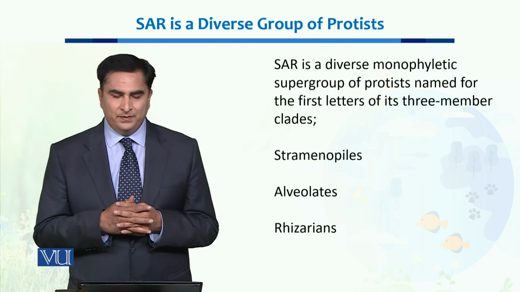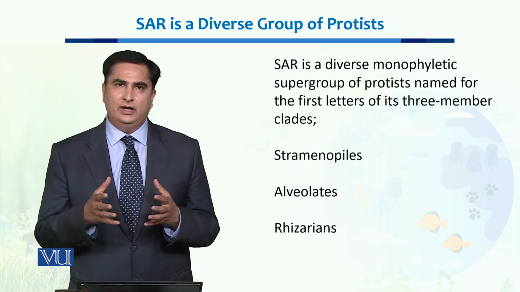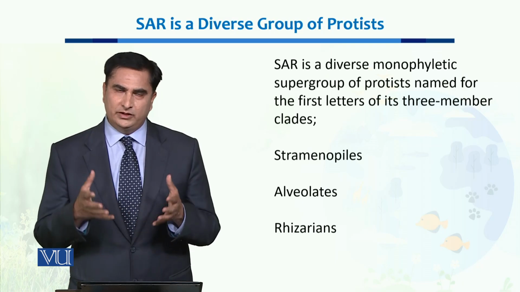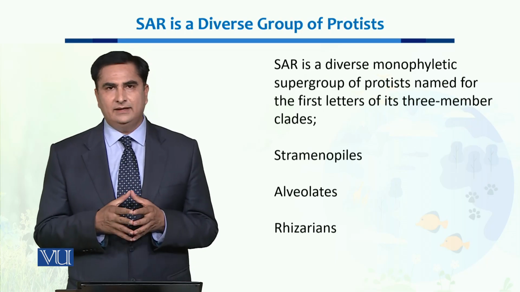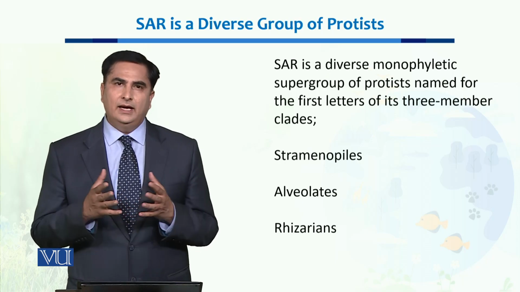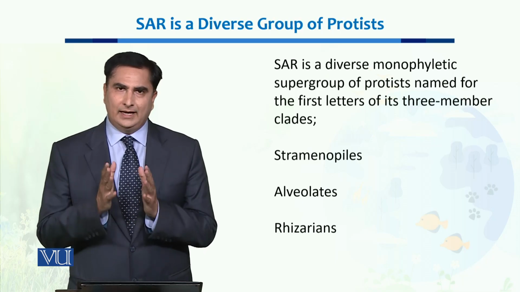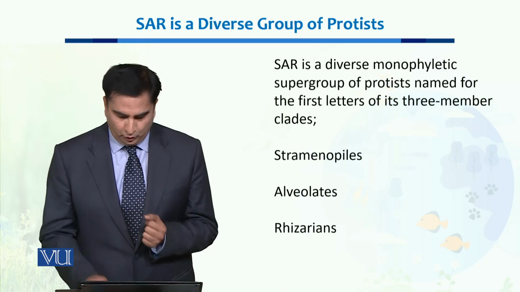protists. Now, SAR is derived from three letters, which are actually the first letters of three major groups enclosed in this subgroup. The first clade is stramenopiles, the second one is alveolates, and the third one is rhizarians. So the first letters of the three clades make up SAR, or the SAR subgroup.